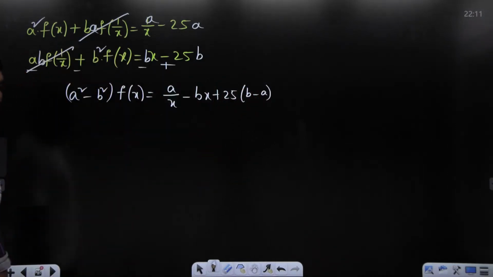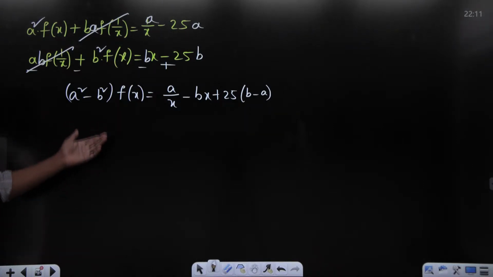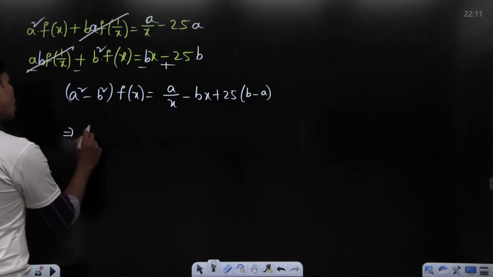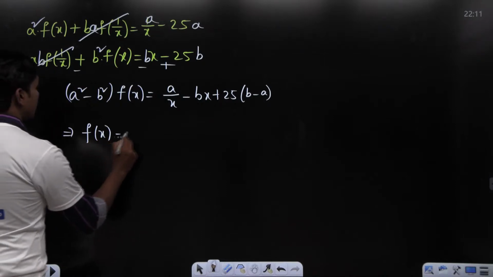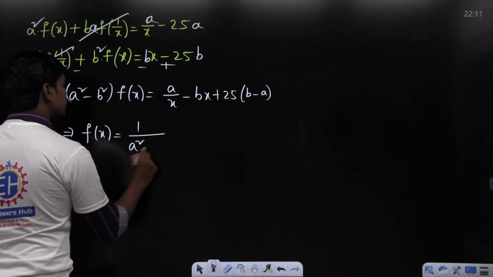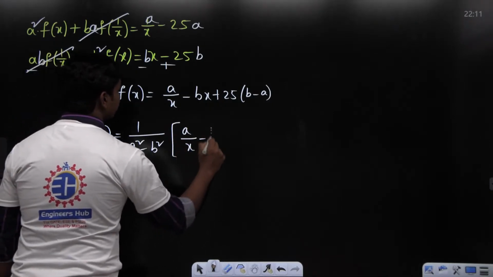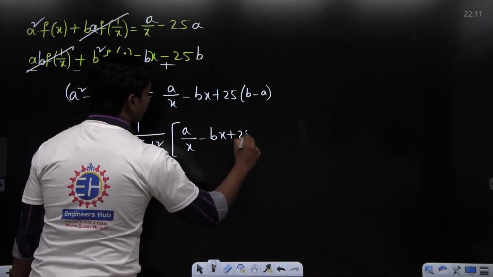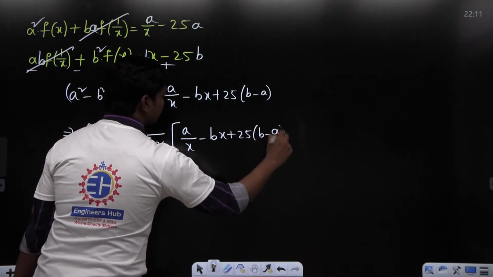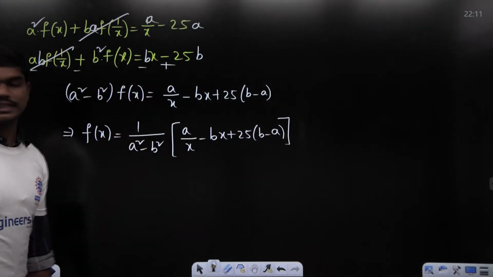Can you all agree with me till this step? Which means I can write f of x is equal to 1 by a square minus b square into a by x minus bx plus 25 times b minus a.